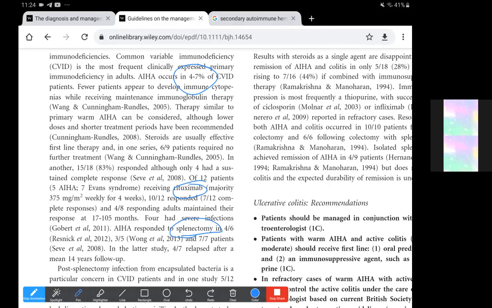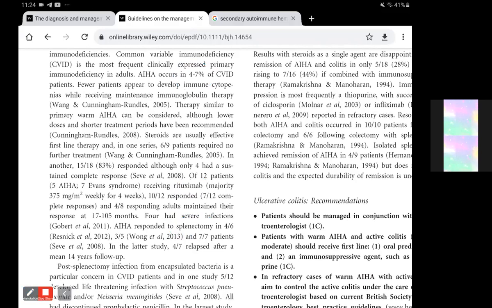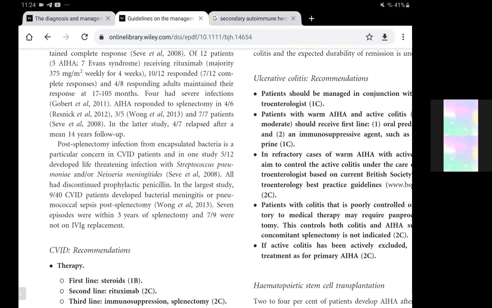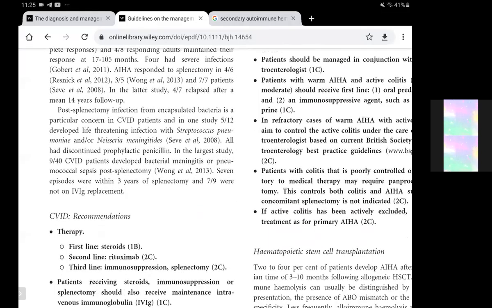However, they have mentioned that most could relapse, and post-splenectomy infections were more common with the common variable immune deficiency patients. In these cases, life-threatening infection with streptococcus pneumonia or Neisseria meningitis can occur. All had discontinued prophylactic penicillin. In the larger study, patients developed a bacterial meningitis or pneumococcal sepsis post-splenectomy. 7 episodes were within 3 years of splenectomy, and 7 out of 9 patients were not on IVIG replacement.